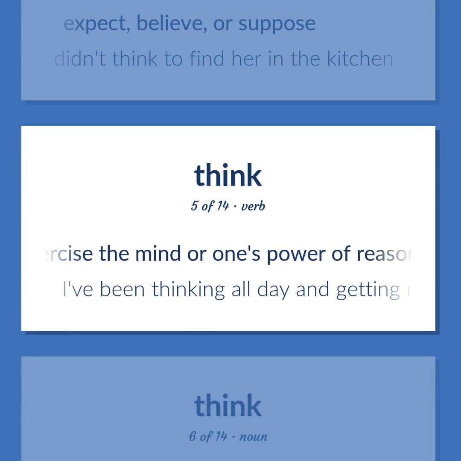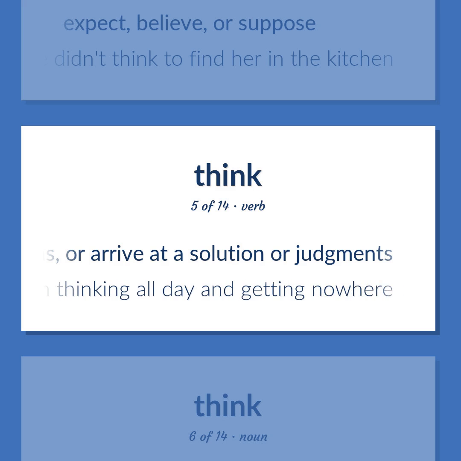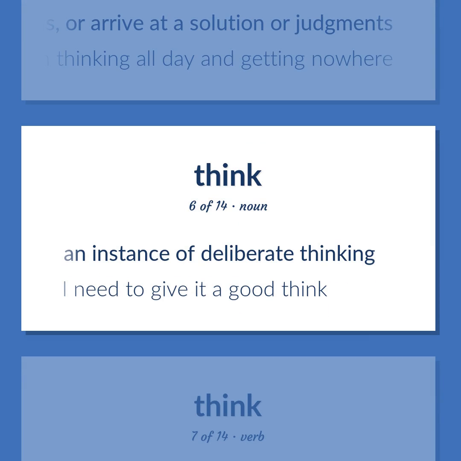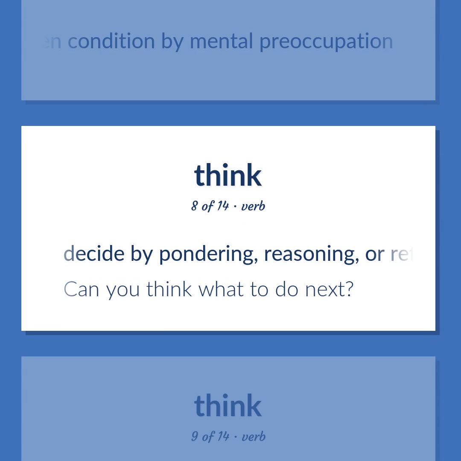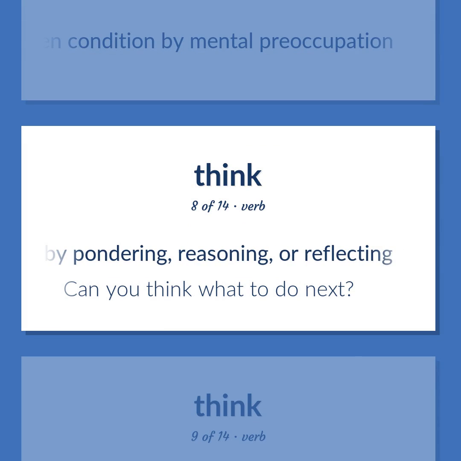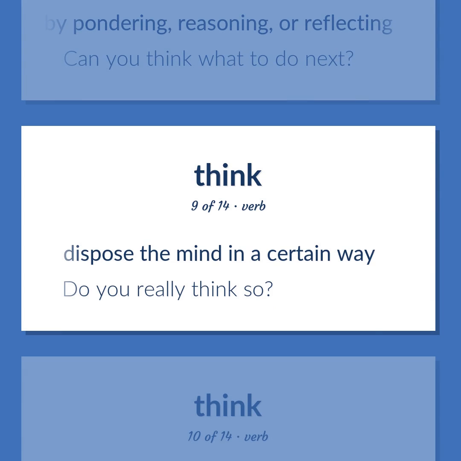Use or exercise the mind or one's power of reason in order to make inferences, decisions, or arrive at a solution or judgments. I've been thinking all day and getting nowhere. An instance of deliberate thinking. I need to give it a good think. Bring into a given condition by mental preoccupation. Decide by pondering, reasoning, or reflecting. Can you think what to do next? Dispose the mind in a certain way.